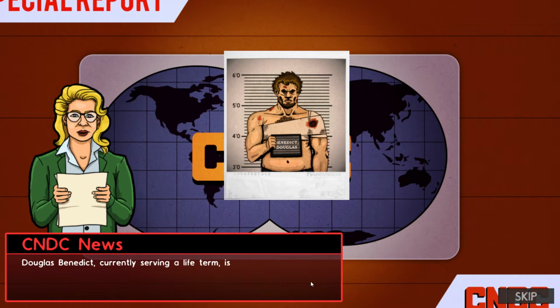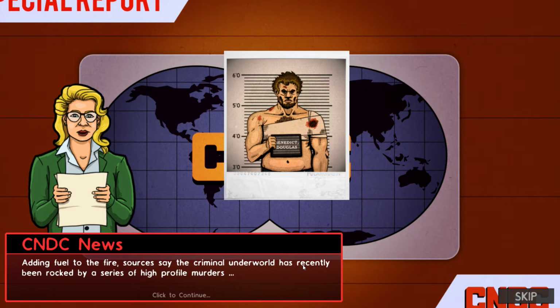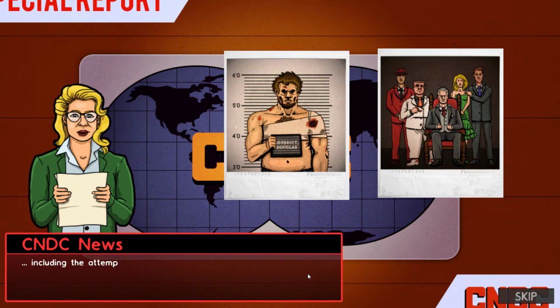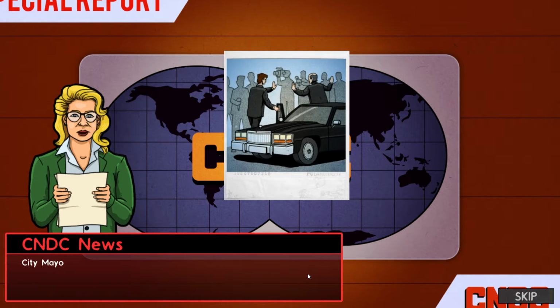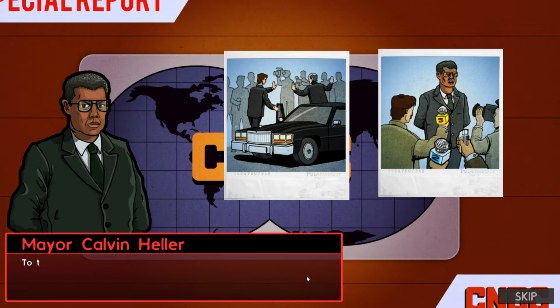Douglas Benedict, currently serving a life term, is believed to be the ringleader behind the outbreak of violence. Adding fuel to the fire, sources say the criminal underworld has recently been rocked by a series of high-profile murders, including the attempted assassination of mob boss Victor Palermo last month. City Mayor Calvin Heller released this statement just a few moments ago.